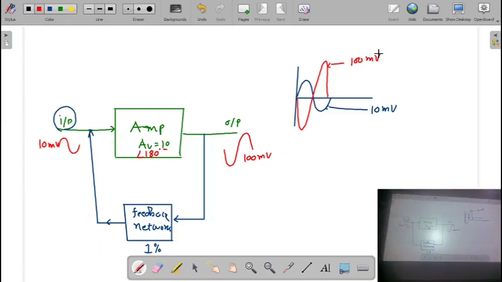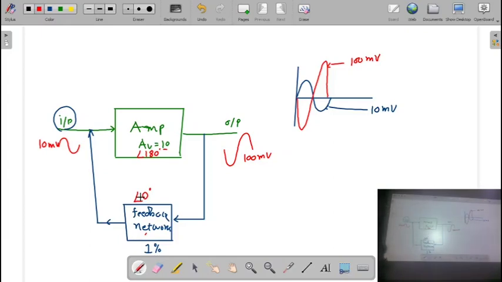Here we will consider that whatever the feedback network is there, this feedback network is simply a resistive network. So if we have a resistance in the feedback network, then there will not be any kind of phase difference. Means the phase introduced by this network is going to be 0 degree.